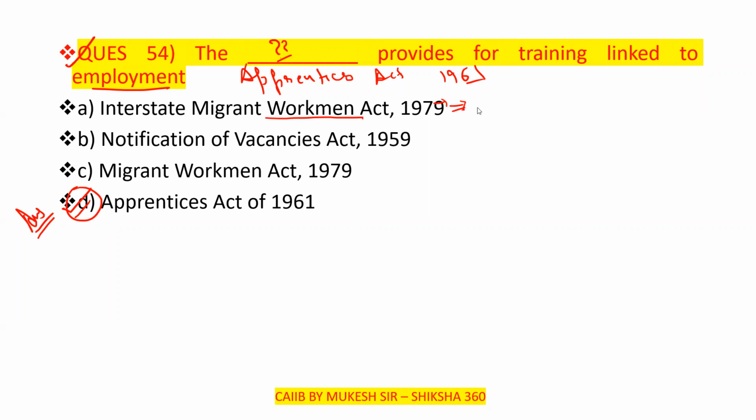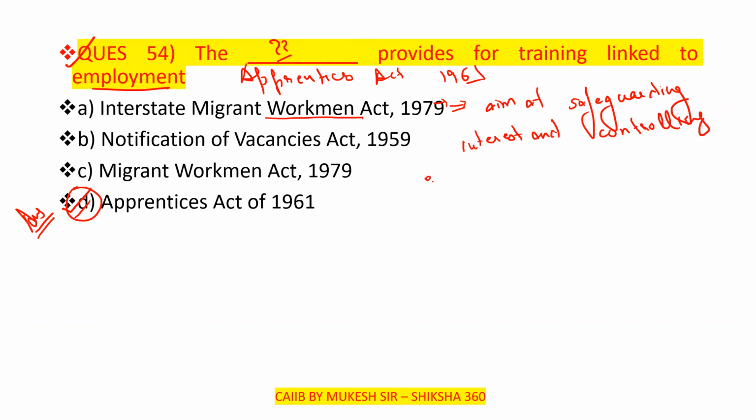Basically this act aims at safeguarding interest and controlling exploitation of specific groups. Please remember these things.